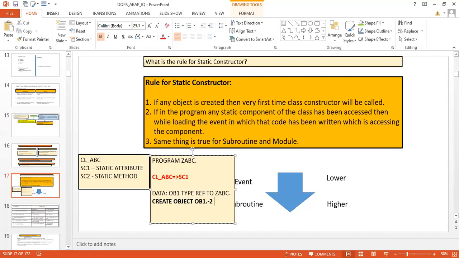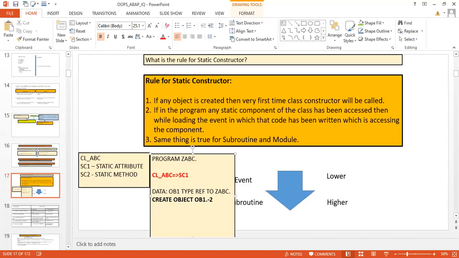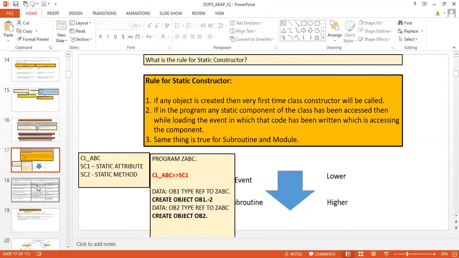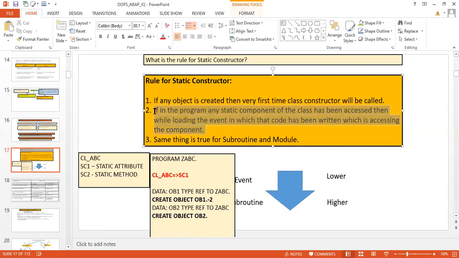So whenever we instantiate the class, the instance constructor will be called. Suppose here again you write create object, and the second object you create is ob2, with the reference variable created in the same way as ob1. Here also the instance constructor will be called. So every time, the instance constructor is going to be called, right? Hope it's clear. Write in the chat box if it is clear for you. Now we are going to move ahead to the next concept. So this is the second point we are having.